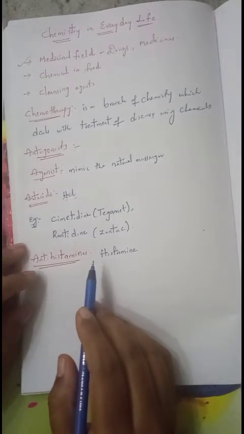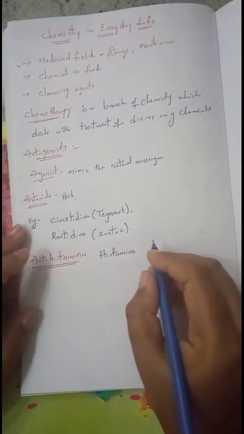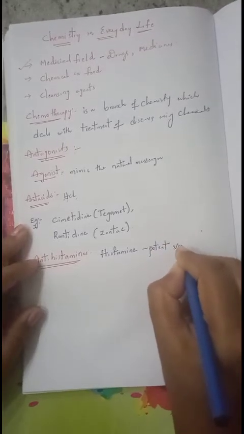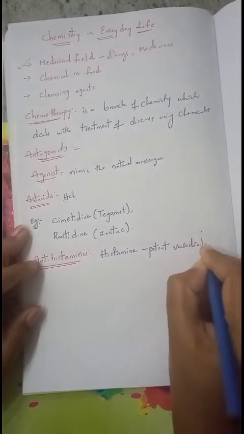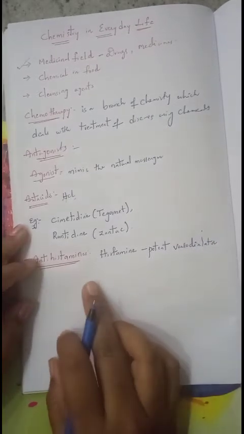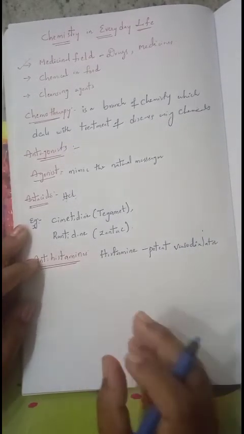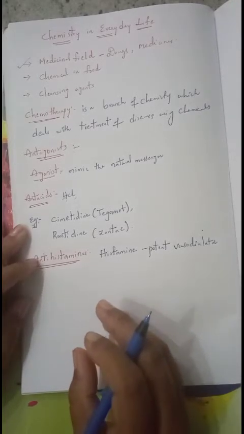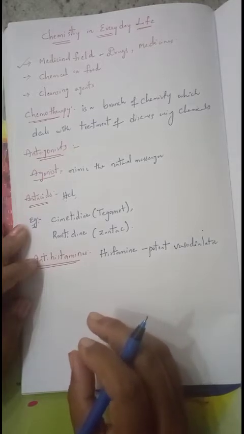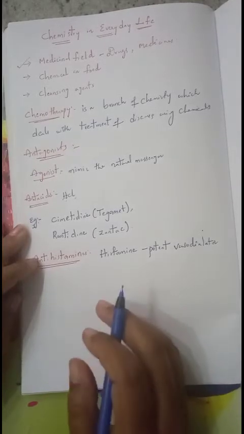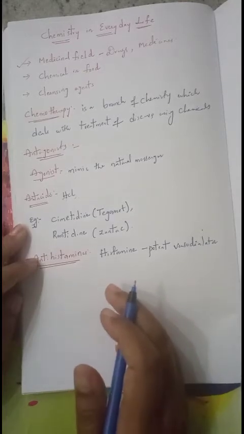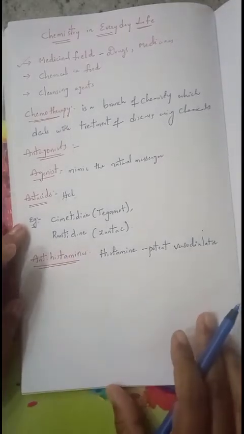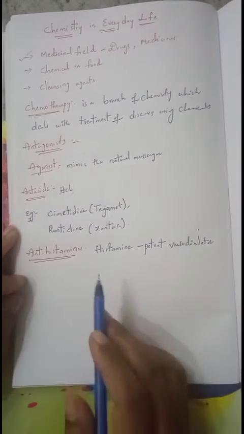Histamine is a potent vasodilator. It has various functions, like contraction of smooth muscles in the bronchi, and it can also help in the relaxing of muscles. It even causes different types of allergic symptoms. To overcome such allergic symptoms like cold and cough, we have to take the chemicals which can act against that histamine. Those are said to be antihistamines.